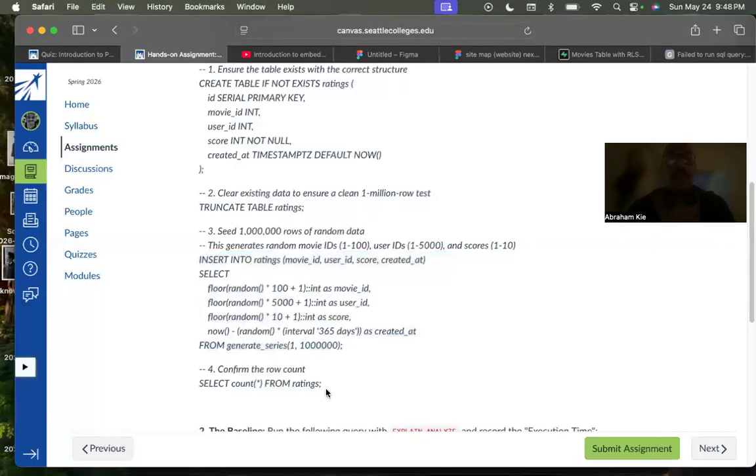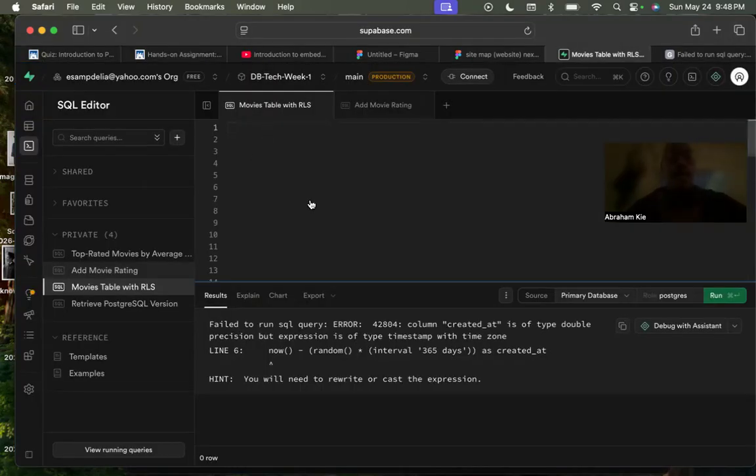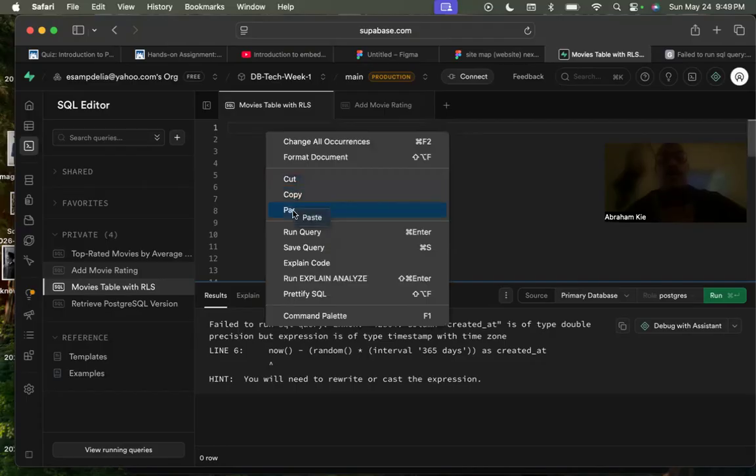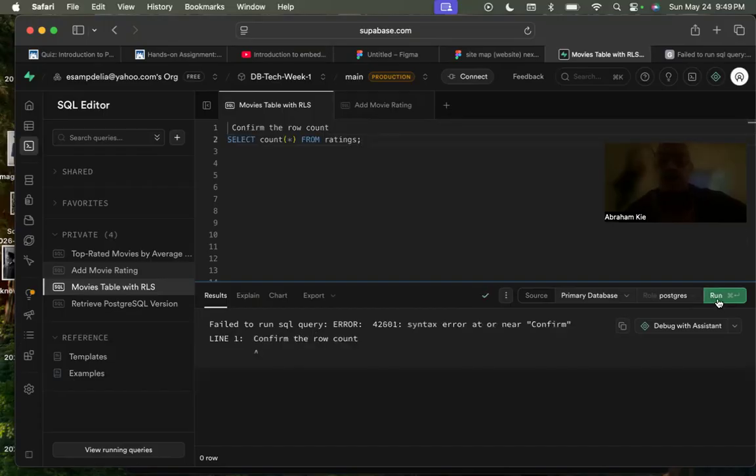Let's do this one, which is confirm the row count. I actually did this one earlier and it came out fine. If something comes back wrong, maybe it's because I've already run this, but let's just go ahead and see what it's going to give us. Once again, this is for the question, failed to run query. Confirm the row count. Oh, I'm sorry, I've got to leave that part out. That was the question. Actually, let's do this.